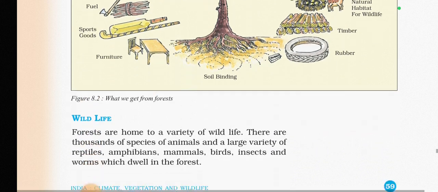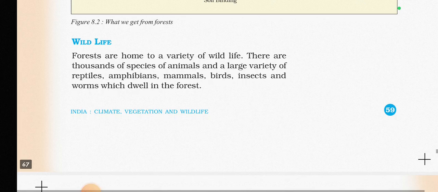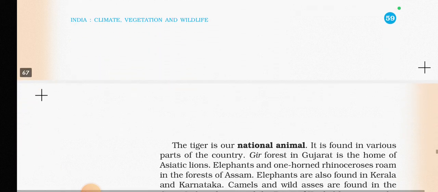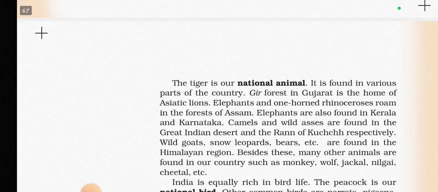Now moving ahead to wildlife. Forests are home to a variety of wildlife. There are thousands of species of animals and a large variety of reptiles, amphibians, mammals, birds, insects, and worms which dwell in the forest. In that way it is also a habitat for the living creatures of this planet.